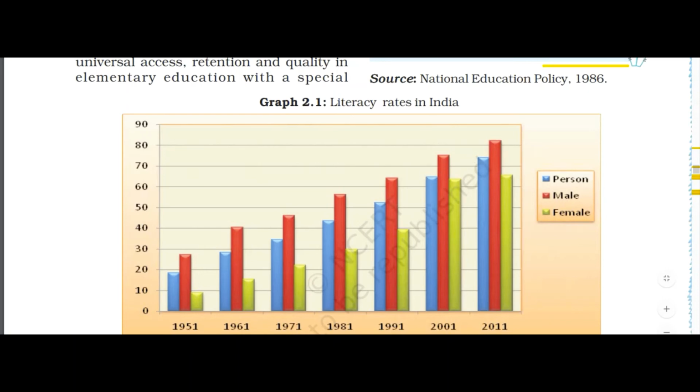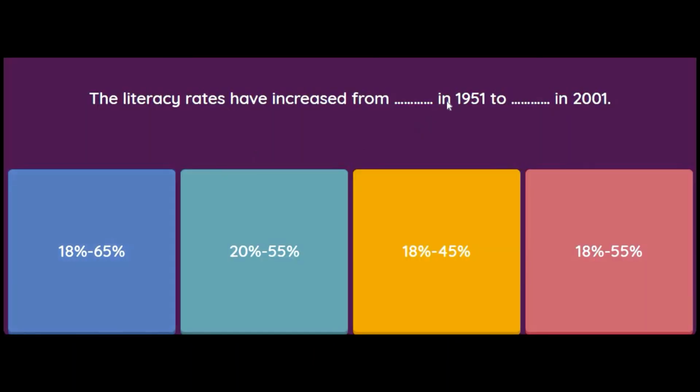So if you have the question on a different number of years: 2011 it was 70 plus, 2001 60 plus, 1991 50 plus. So it is in the gap of 10 percentage points, which is increasing. It's always roughly a difference of 10%. So if it is 1951, 18, 61, assume 28, then maybe 38, 48, 58, 68, 78, and so on. So you can make a guesswork of what would be the answer. So we know 51 was 18, so 18 to 65.